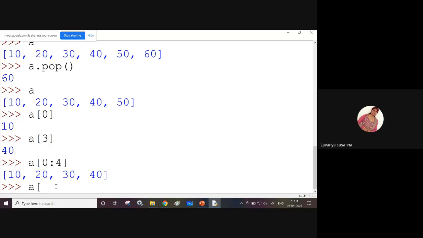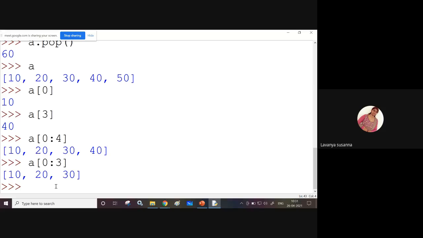A of 0, 3. Okay, sorry. See here, the variable A value. I'm highlighting: A contains 10, 20, 30, 40, 50.